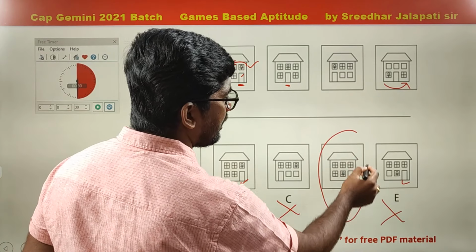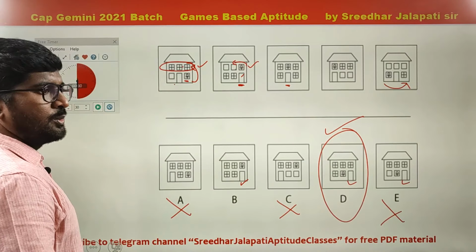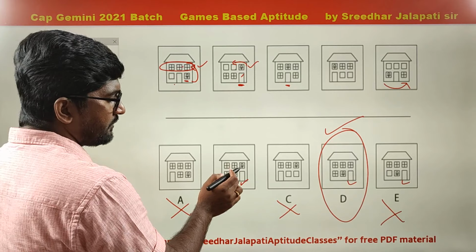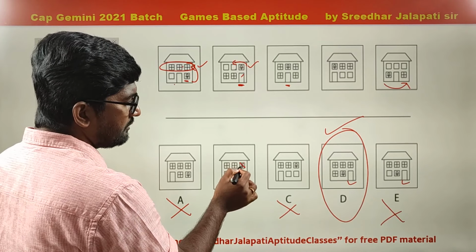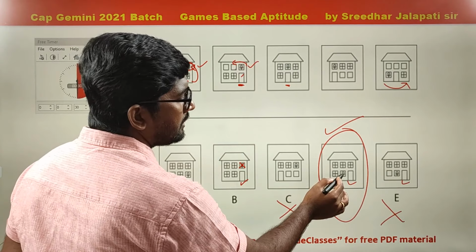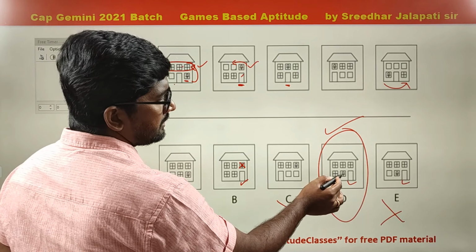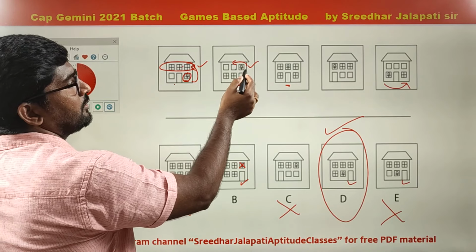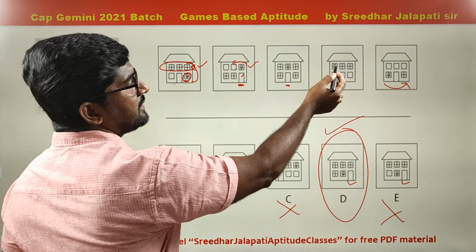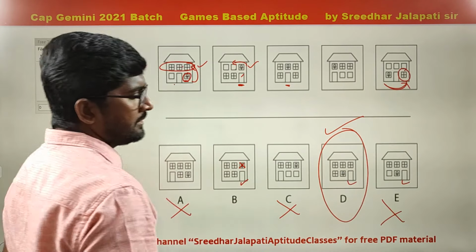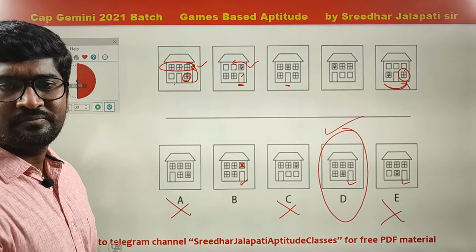So answer is going to be option D. Between B and D, the flower is here in the top window, which is not following the rule. According to the rule, the flower should be in the last window. Finally we get here. So answer option D.